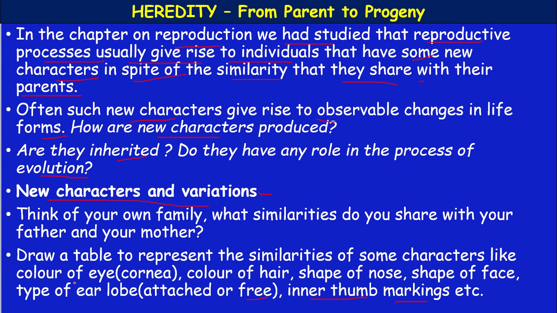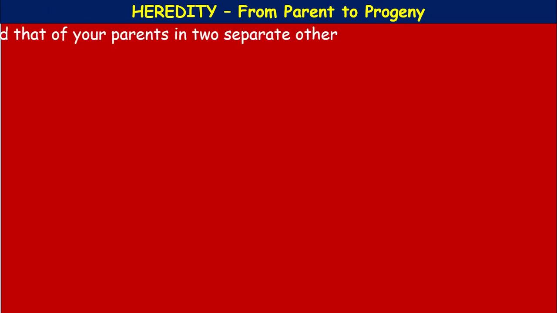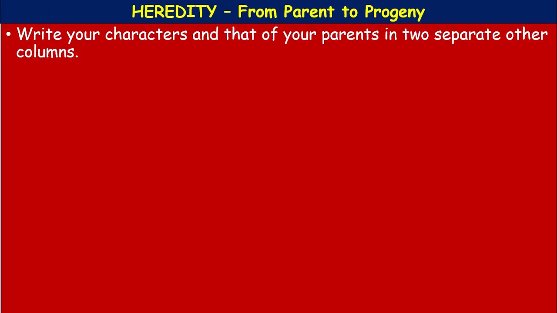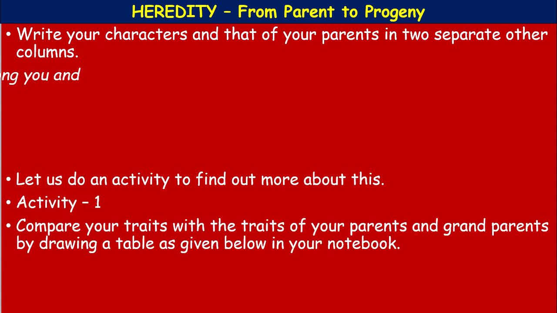Okay, represent it in the form of a table. Write your characters and those of your parents in separate columns. Okay, you make a table like this.